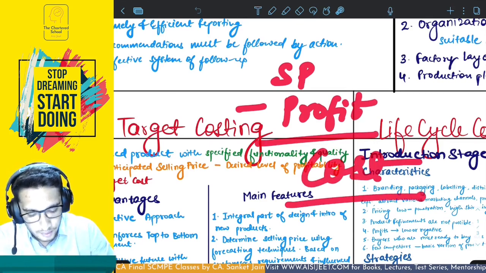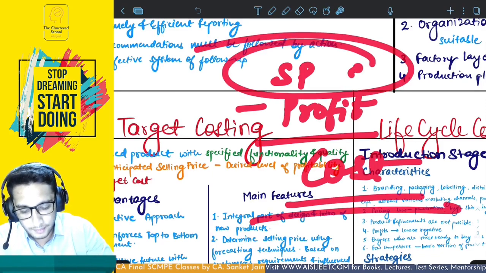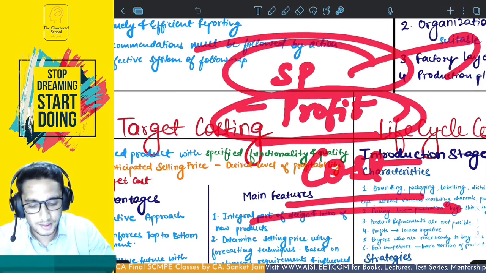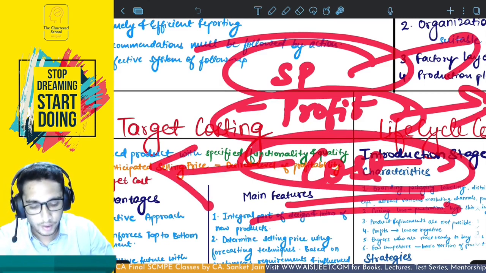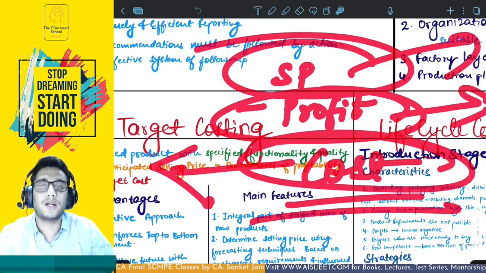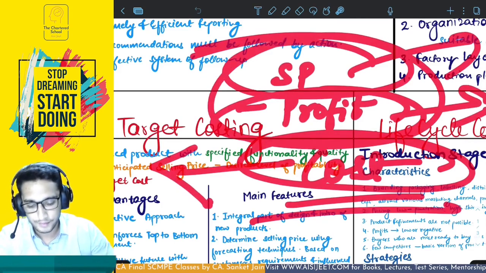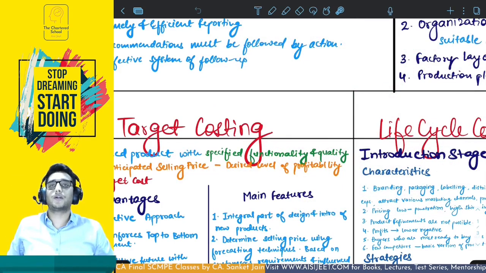The function is simple, but this selling price is dependent upon the estimation as per the market study. This profit is dependent upon your understanding and calculation of your return on your capital, and this cost is the ultimate outcome that you're getting after deducting profit from your selling price. This cost is called target cost.